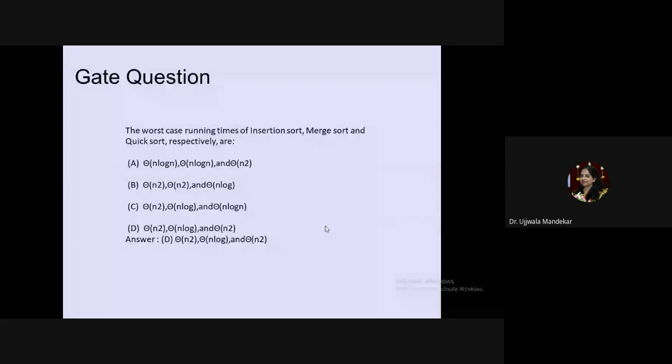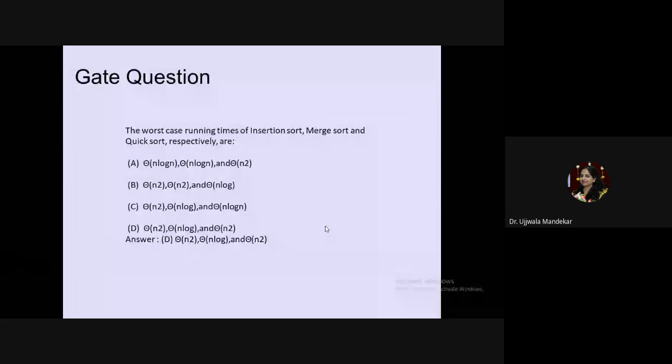Hence, its complexity is n log n, because for division you require n, and for merging you require n log n. After that, there is the third, quick sort. In the worst condition, every element has to be swapped, so its complexity goes as n square.